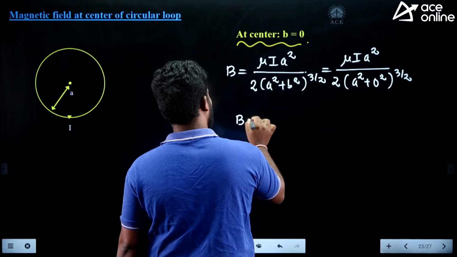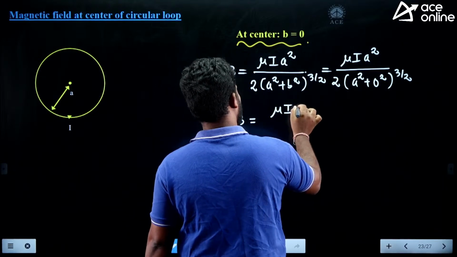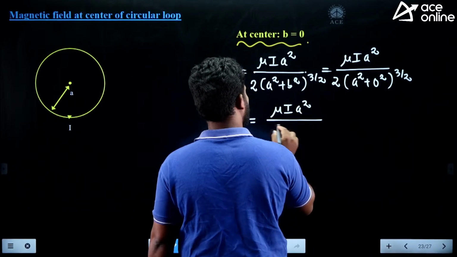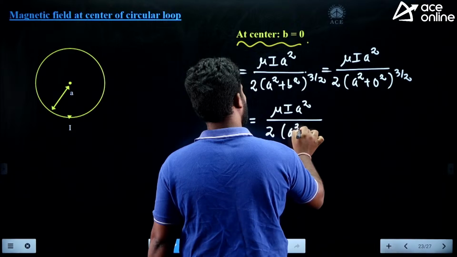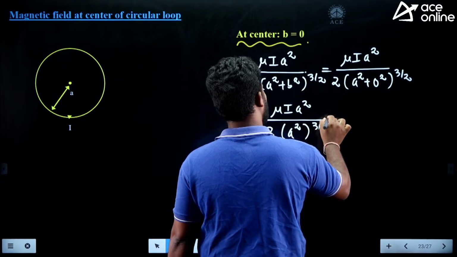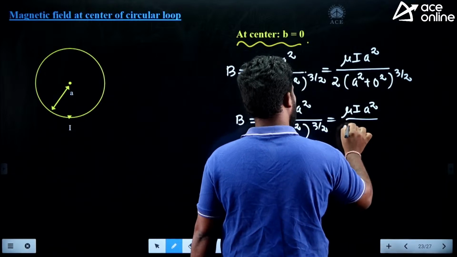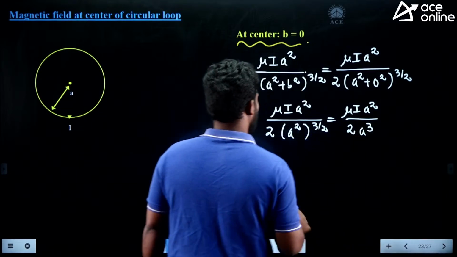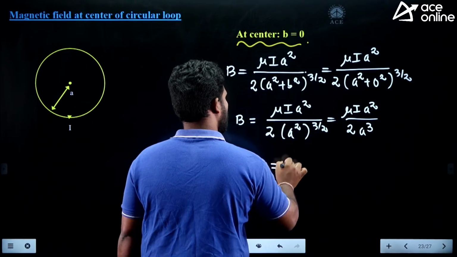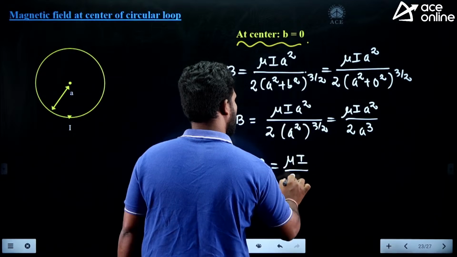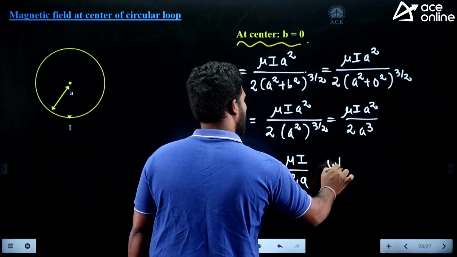So B is equal to mu into I into a square divided by 2 into (a square) to the power of 3 by 2, which is equal to mu into I into a square divided by 2 into a cube. So B is equal to mu into I divided by 2a. Units are Weber per meter square.